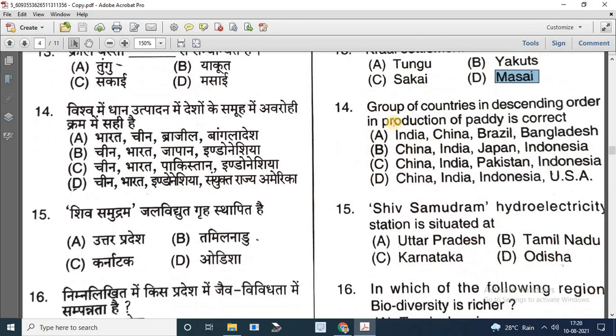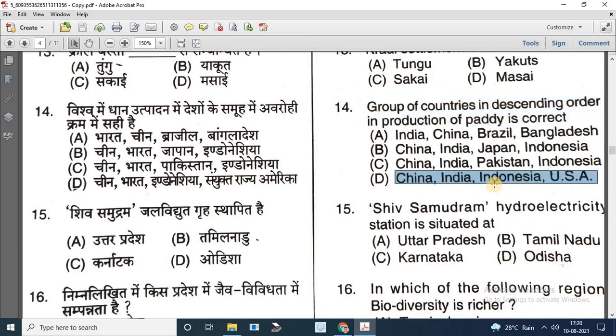Next question is, which group of countries in descending order in production of paddy is incorrect? Options are India, China, Brazil, Bangladesh; China, India, Japan, Indonesia; China, India, Pakistan, Indonesia; China, India, Bangladesh, USA. So the correct answer is D.